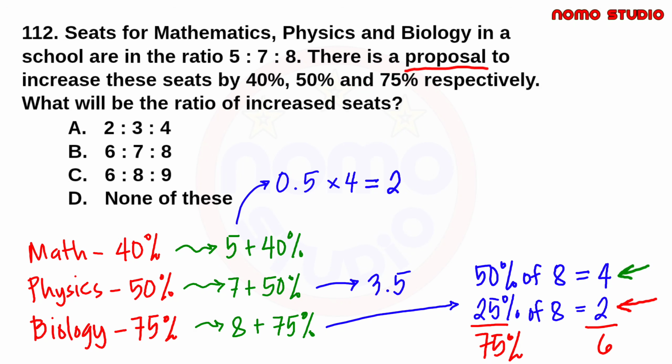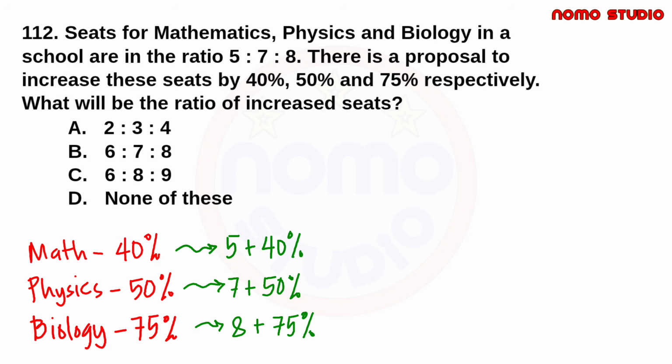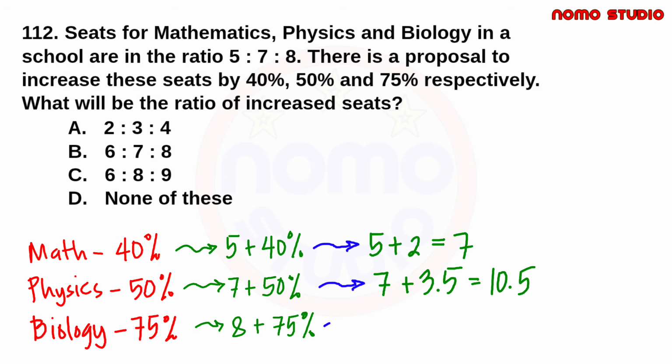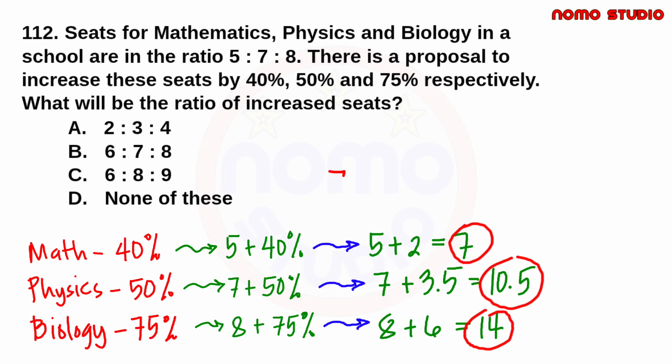Since na yung proposal is i-increase yung ratio, that means 5 plus yung 40% nito. So, 2. 5 plus 2, and that is equal to 7. At dito naman, 7 plus 50% ng 7, which is 3.5. So, this is equal to 10.5. At dito naman, 8 plus 75% of 8, which is 6. That means 8 plus 6, and that is equal to 14. Now, after an increase, ito na yung bagong ratio natin. 7 is to 10.5 is to 14.